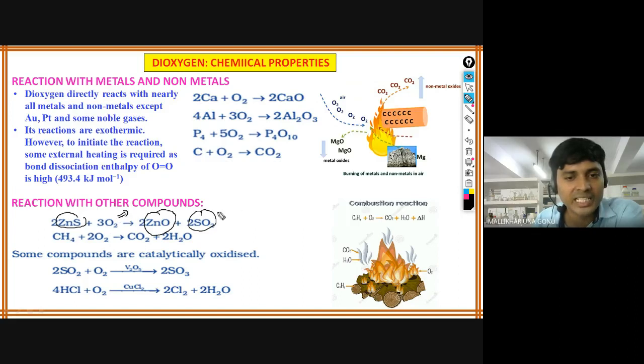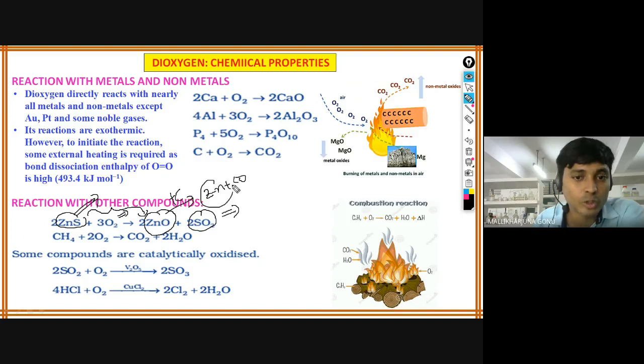In metallurgy, this is a very important step because you can remove the oxygen from the metals, but you cannot remove the sulfur from the metal to get the pure metal. So that is the reason in industry they convert it to the oxides. Then that will be reduced with carbon or some other elements, and you can get the zinc and carbon monoxide. So pure metals can be prepared from the ores. So that's how it is.